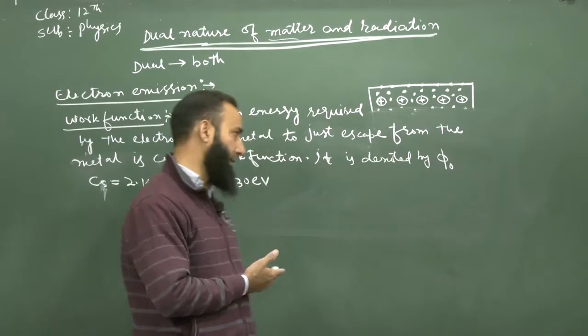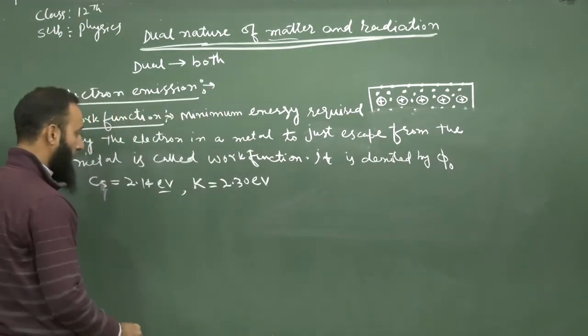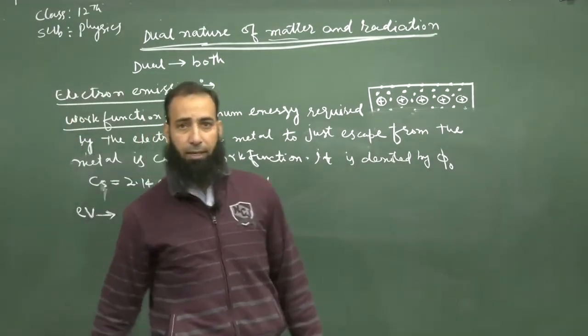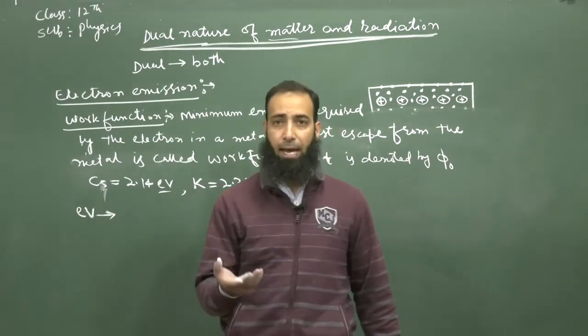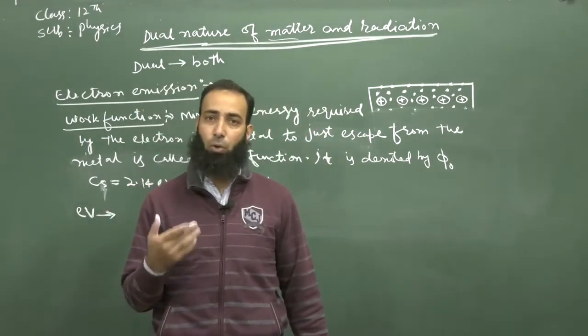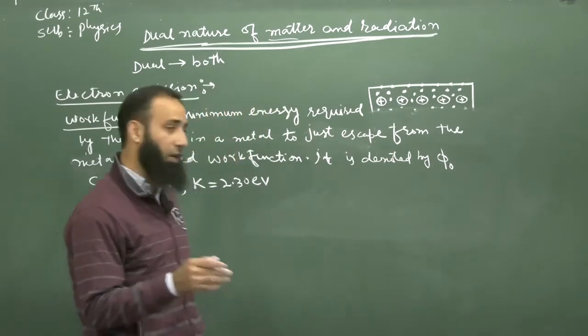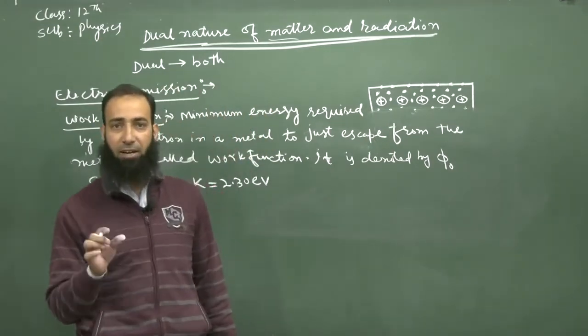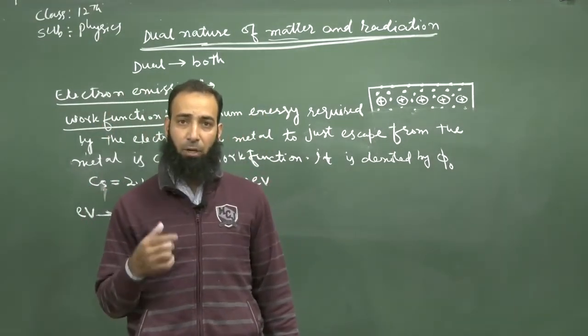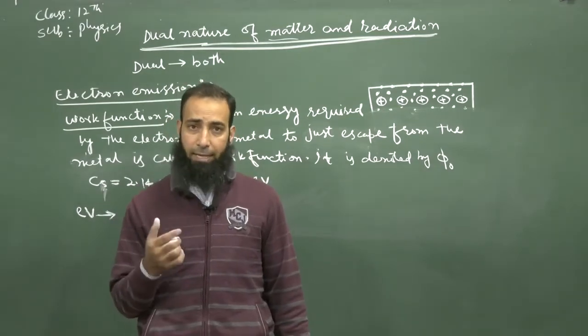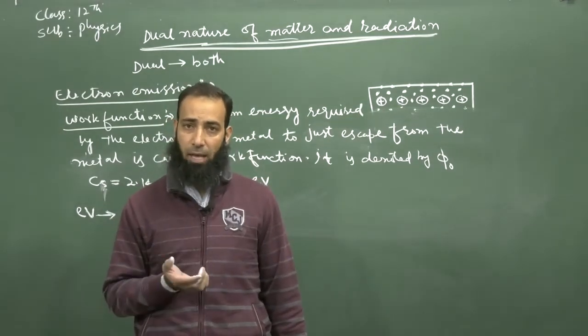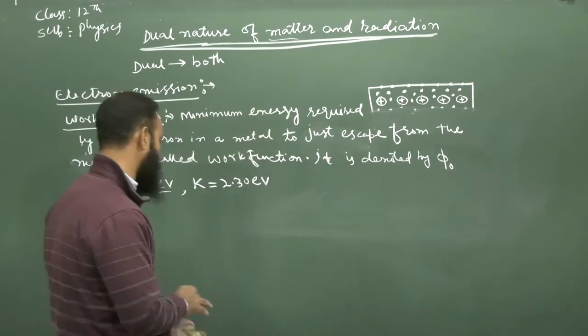That is very small. That is of the order of electron volts. Now, what is electron volt? Electron volt is the energy gained by the electron when it is accelerated through a potential difference of 1 volt. If we accelerate an electron by a potential difference of 1 volt, the energy gained by that electron is known as 1 electron volt.